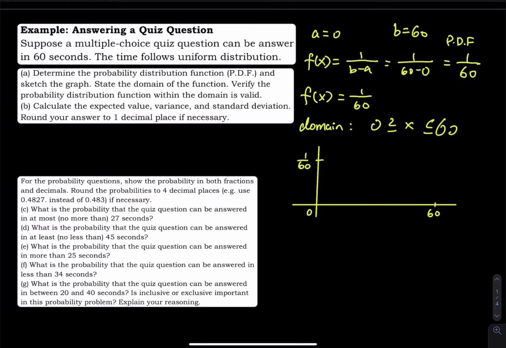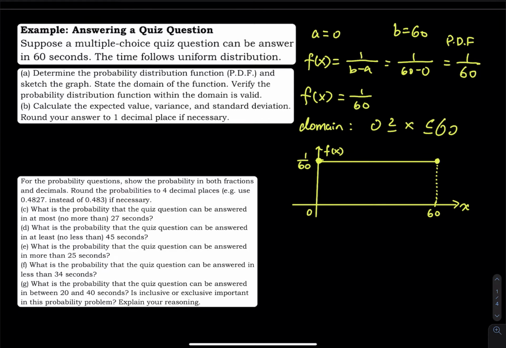So we have a point at 0, we have a point at 60, right? So we have to draw a horizontal line to link these 2 points, and then the cut one at 0, and then the other cut at 60. So that is my x-axis, and that is my f of x. So this works just like the table of a discrete random variable.